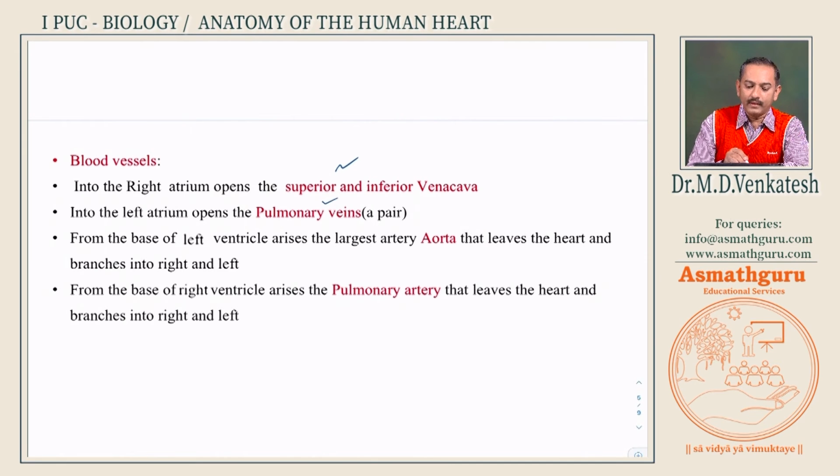Similarly, into the left atrium, which opens? Pulmonary veins. From the base of the left ventricle, which vessel goes? The artery, that is the aorta. Similarly, from the base of the right ventricle, which artery goes? The pulmonary artery. So this is very simple, and if you look at the diagram, you can easily understand the structure of the heart.